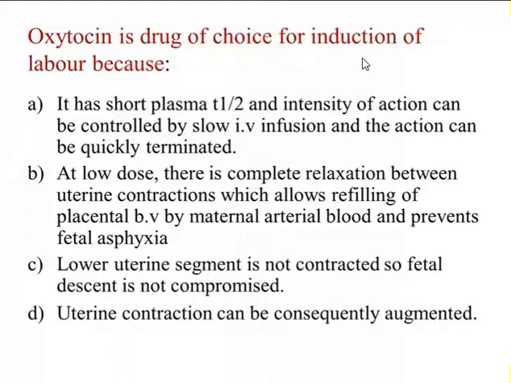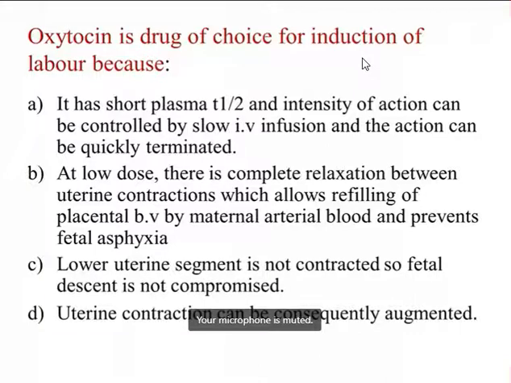This is another advantage of giving oxytocin for induction of labor: it helps to prevent fetal asphyxia when it is given at a lower dose, because there is complete relaxation in between two successive uterine contractions. And when oxytocin is given, the lower uterine segment is not contracted, so fetal descent is not compromised.